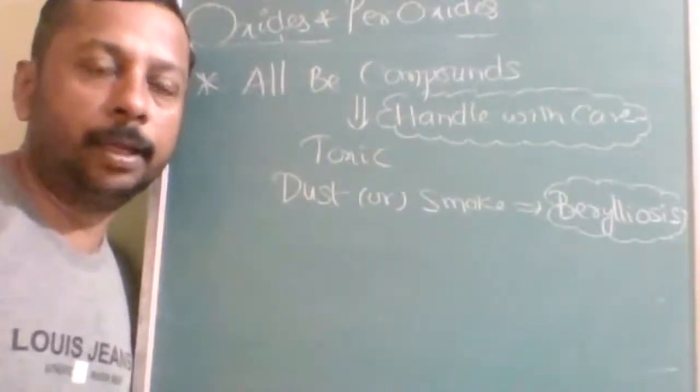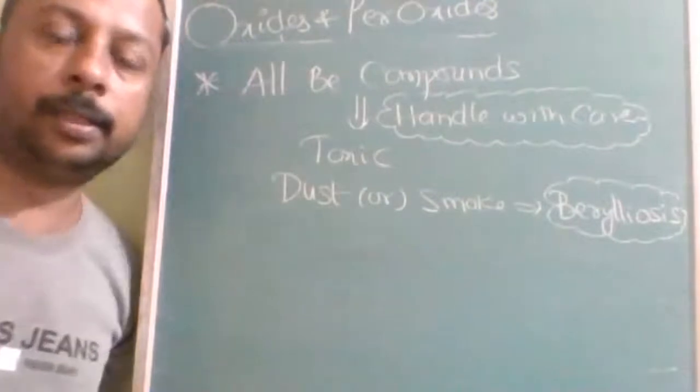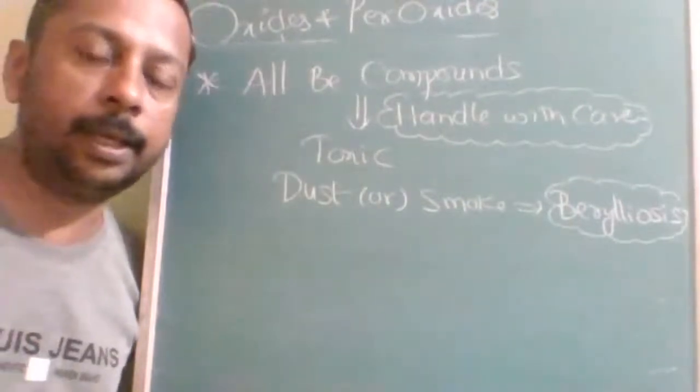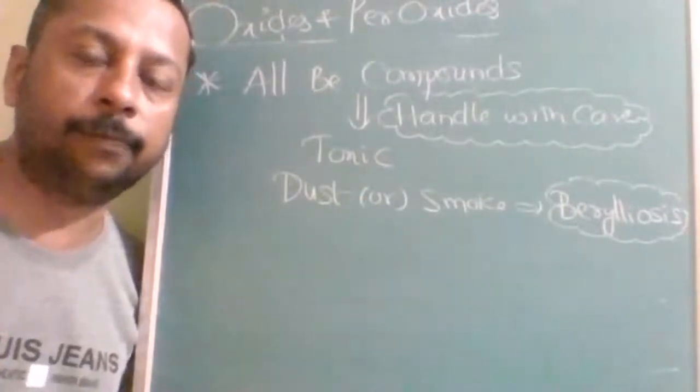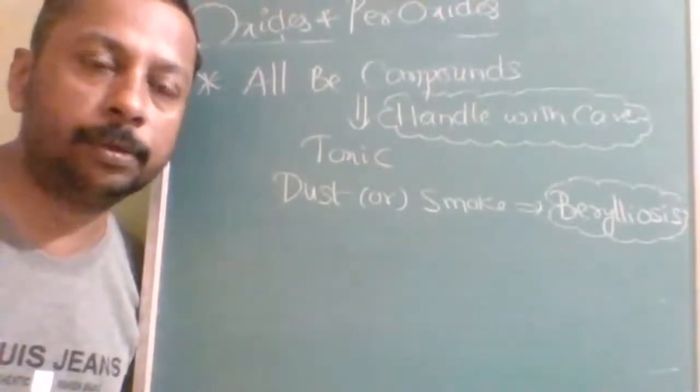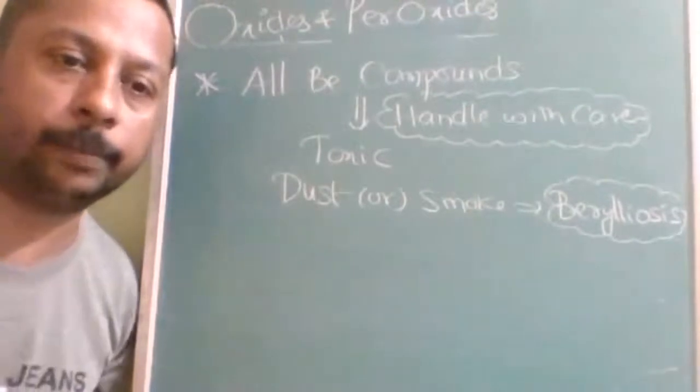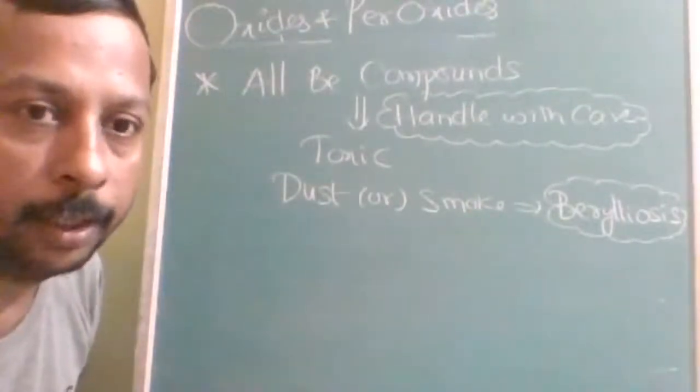Berylliosis is a disease caused by inhaling the dust or smoke of beryllium compounds. Therefore, these compounds must be dealt with care. Note down berylliosis.